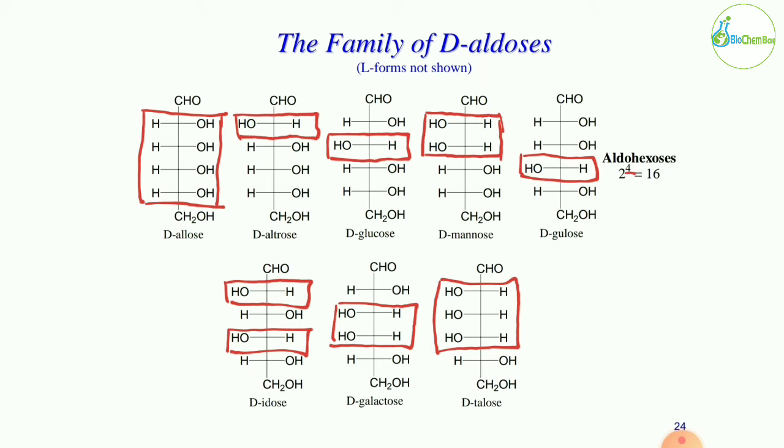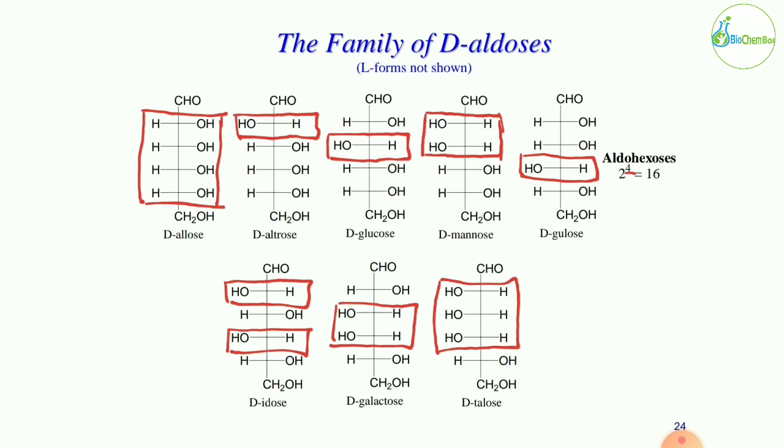Okay, in the mannose sugar, the second and third hydroxyl groups are present on the left side. Till now it is the repetition of what we are seeing in the pentose sugar, right? 0, 2, 3, 2, 3, right? Okay, so in allose all the hydroxyl groups are on the right side. In altrose, the second hydroxyl group is on the left side. In glucose, the third hydroxyl group is on the left side. And in the mannose sugar, the second and third hydroxyl groups are on the left side, right?